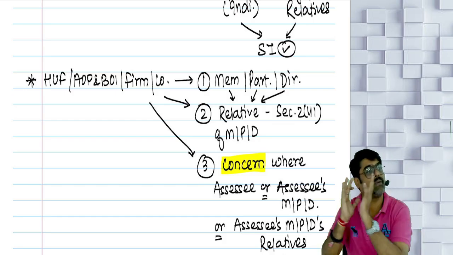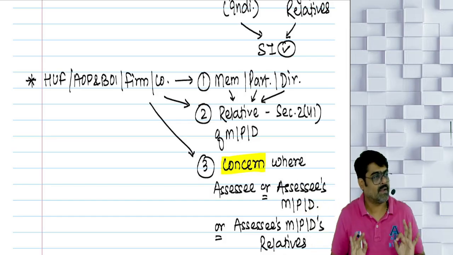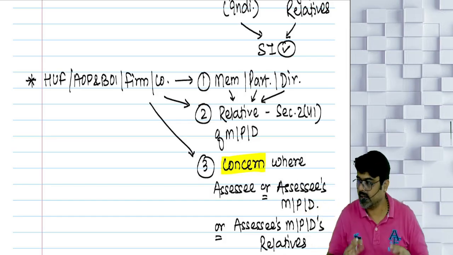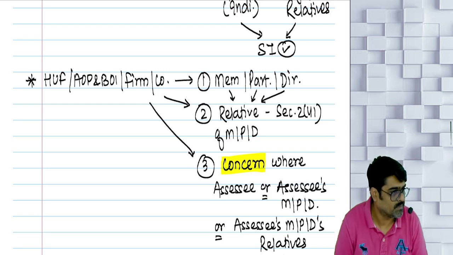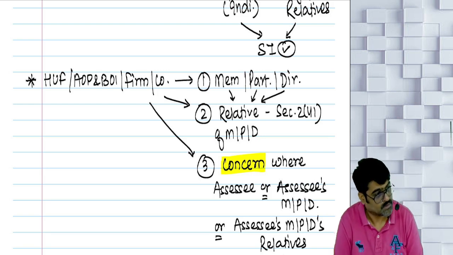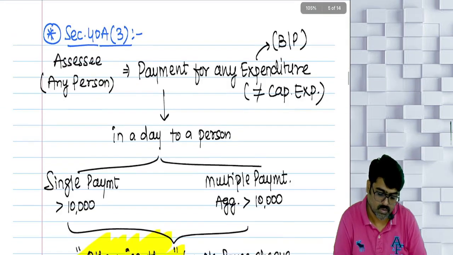If the payment is made to these parties, the payment must be reasonable. Any excess payment will be disallowed. Will you remember? Sure. 40A(2) done.